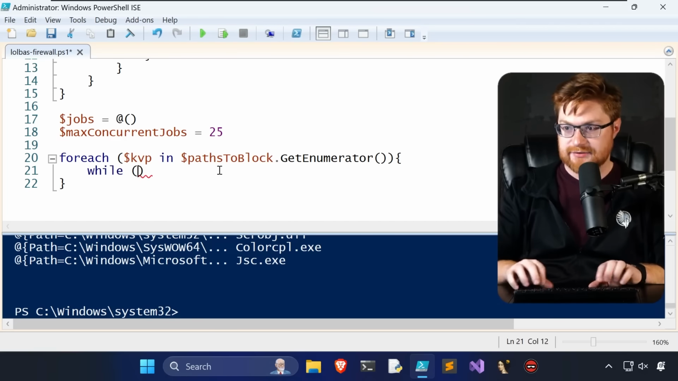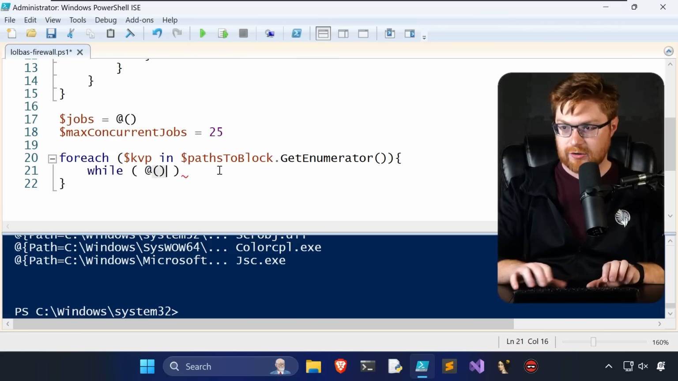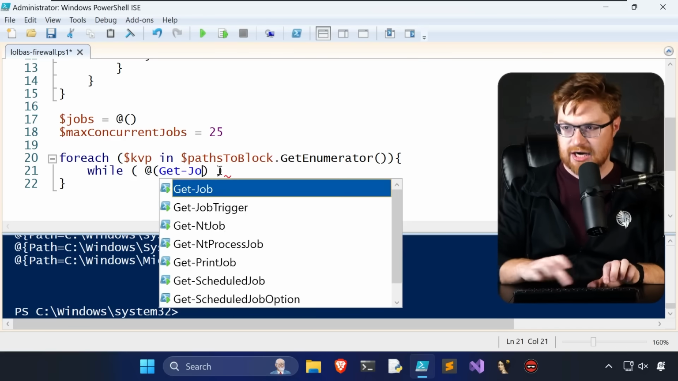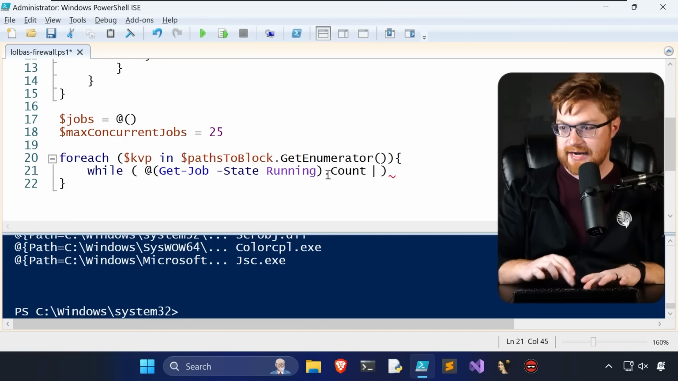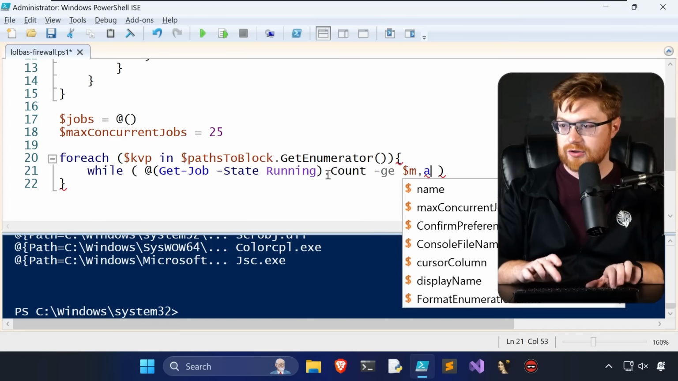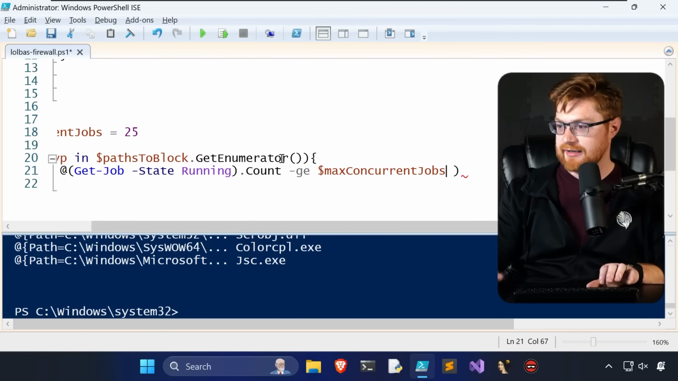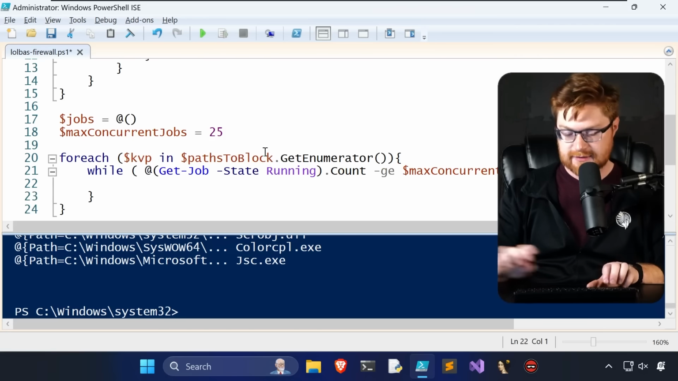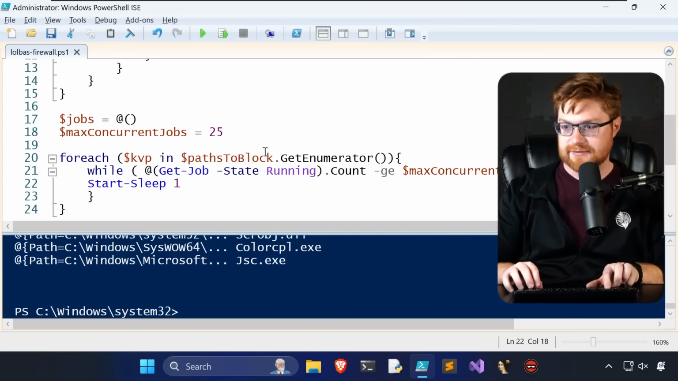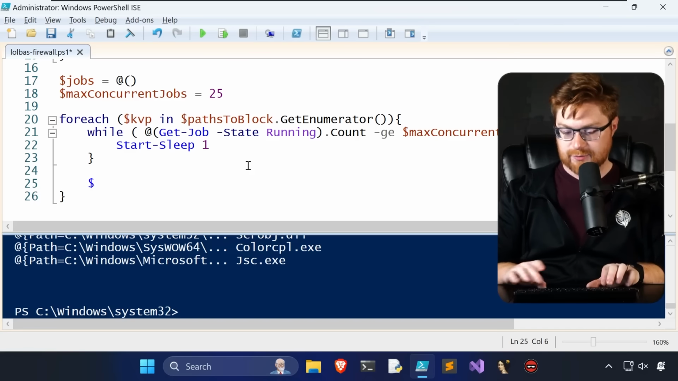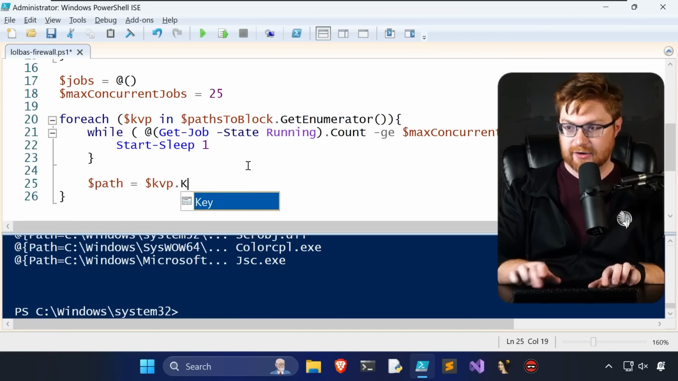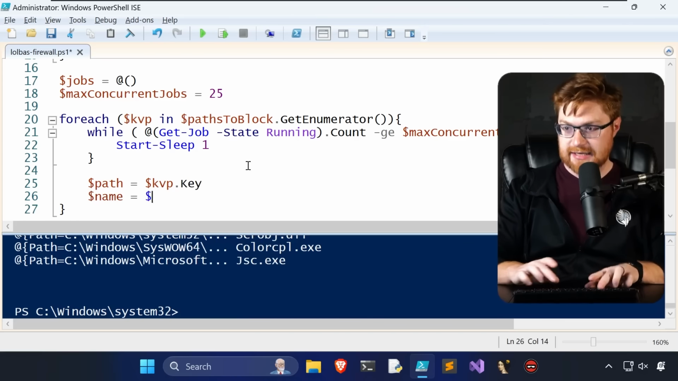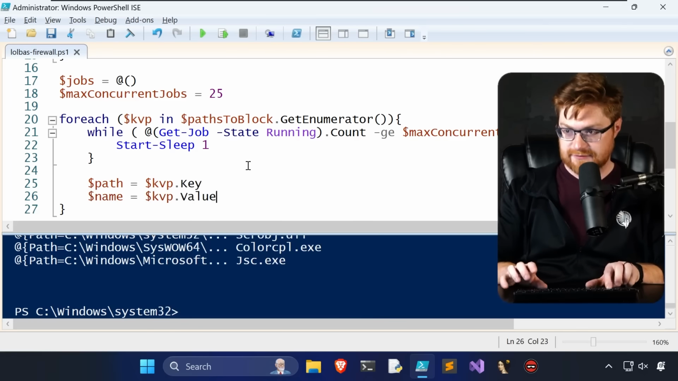Let's check the number of jobs that we have running. So get job, get jobs where the state is running, and we can check the count on that. If that's greater than or equal to our max concurrent jobs, then I want to chill out. Sleep. That's the one. We can just sleep for a second and let it do its thing. Wait for it to catch up while it's going through the jobs. But otherwise, we want to get our path, which should be our key value pair, getting the key. And then the name will be the key value pair's value, right?